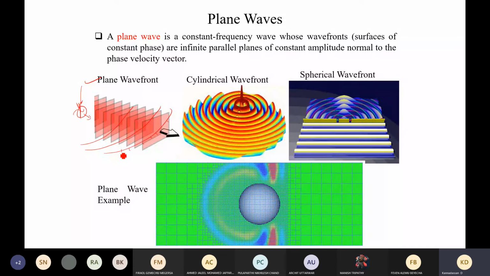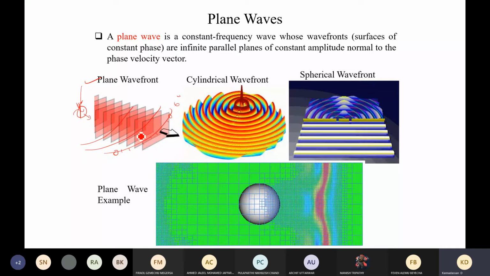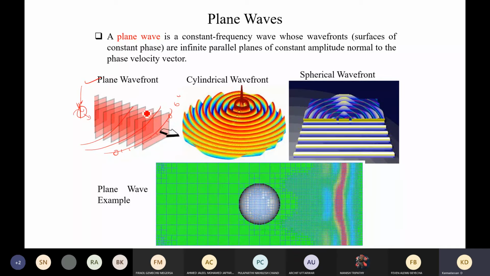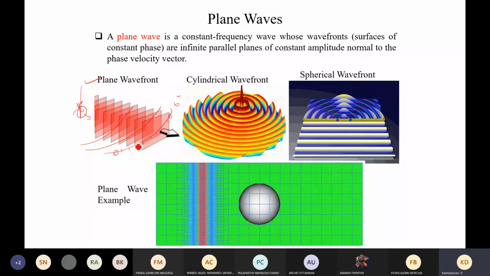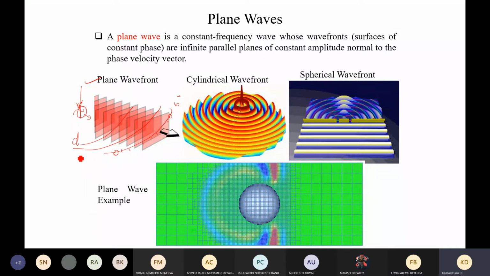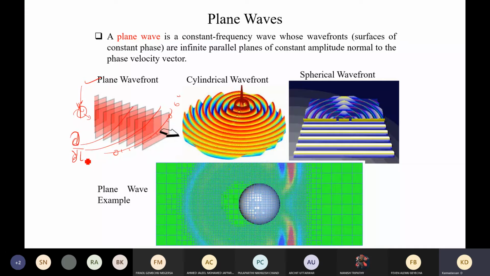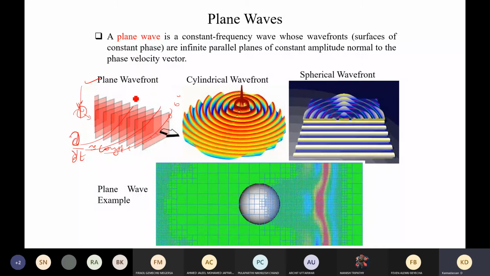In other words, all of them will be available at the same time, and thereby anywhere else you take the measurement, they will be giving the same phase only. So the phase of the wave will be the same, or at any particular instantaneous time, you will get the same properties for the wavefront. So that is what we refer to as a plane wave. In this plane wave, whenever you take the derivative with respect to time, we will get constant behavior. That is why we always take d by dt or dou by dou t as a constant. So that is applicable to the plane wave.